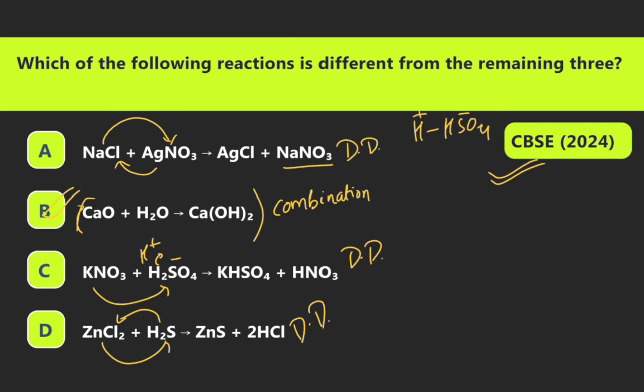Option B, calcium oxide reacts with water, forming calcium hydroxide, a combination reaction. C, potassium nitrate reacts with sulfuric acid, forming KHSO4 plus HNO3. And option D, zinc chloride reacts with hydrogen sulfide, forming zinc sulfide and hydrochloric acid. So reaction B is the correct answer.